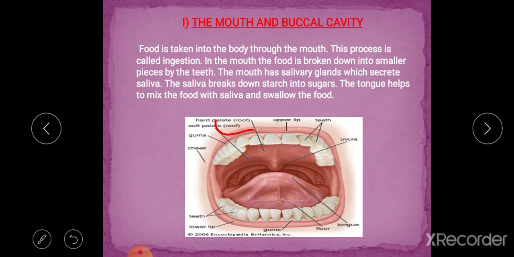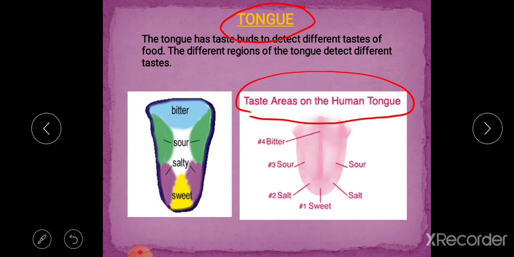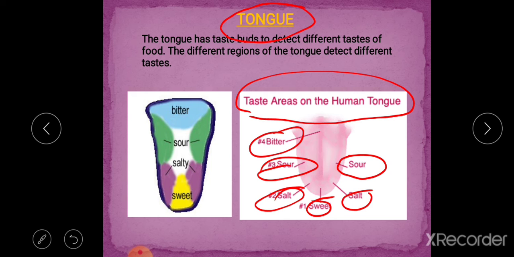Next, the tongue. The tongue has taste buds to detect different tastes of the food. The different regions of the tongue detect different tastes. This is the diagram of our tongue that helps in identifying the taste of food. Our tongue has different regions for tasting different tastes of food, and the tongue also helps in mixing of food with saliva. So these are the different regions which identify the taste of food: the bitter, sour, salt and sweet taste of the food.